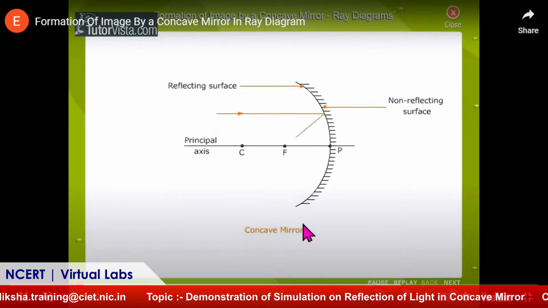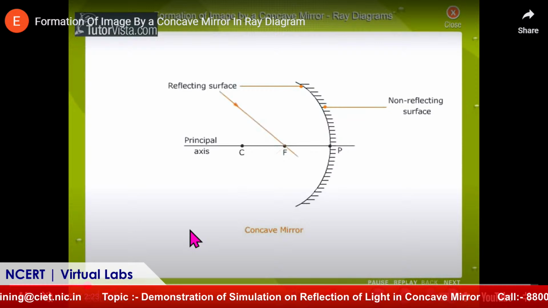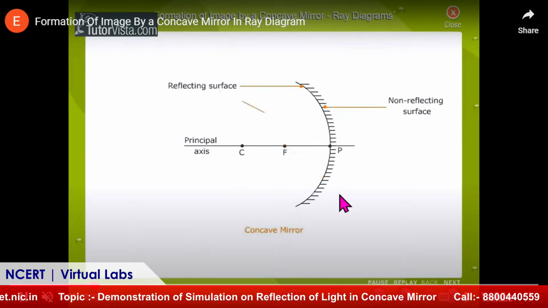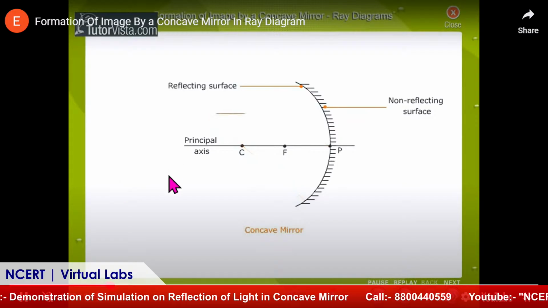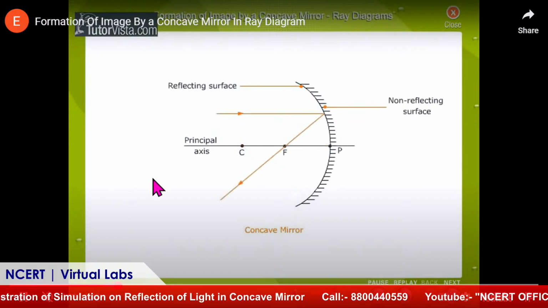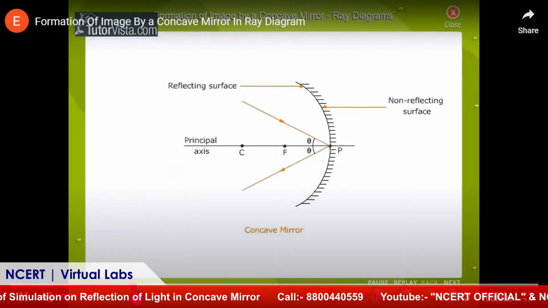You can see this one is parallel, it passes through the focus. When it passes through the focus, the output is that it is reflected parallel to the principal axis. Okay. Now, let us move further.